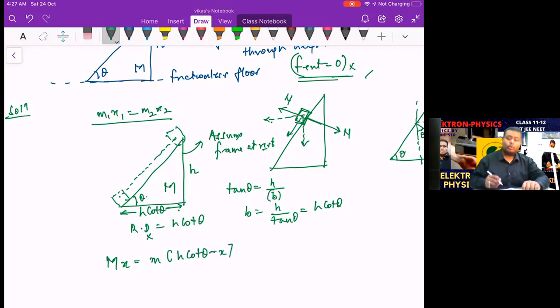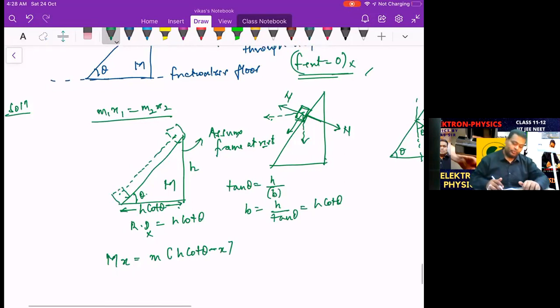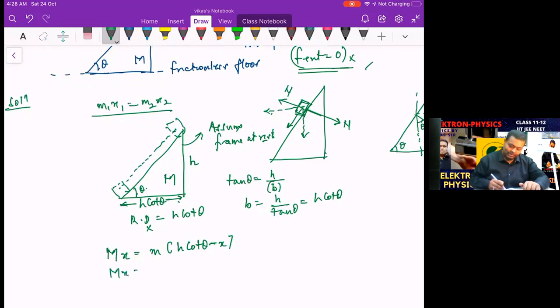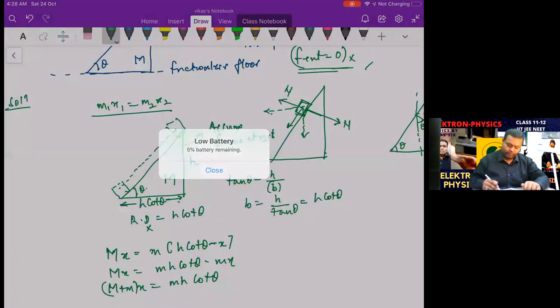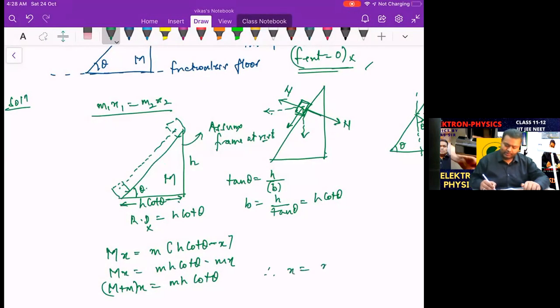So you have seen that all the questions are getting solved in an easier manner, while m1 x1 equal to m2 x2 is all we need to apply. So we have capital M into x is equal to small m h cot theta minus small m into x. That becomes capital M plus small m into x is equal to m h cot theta. So we are getting the value of x as m h cot theta divided by small m plus capital M.